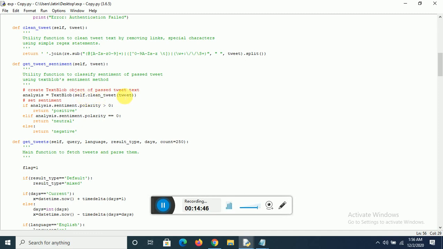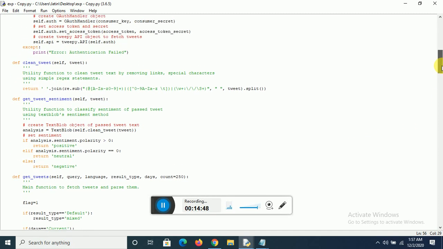So what is clean tweet? A tweet is passed into this function over here. It is a utility function to clean text by removing links and special characters using simple regex statements. So all the links or special characters would be removed, and for that we are using a simple regex statement. The tweet would be split on any such special character or link, and then it would be joined without the special characters and the links. So we clean the tweet before our sentiment analysis.